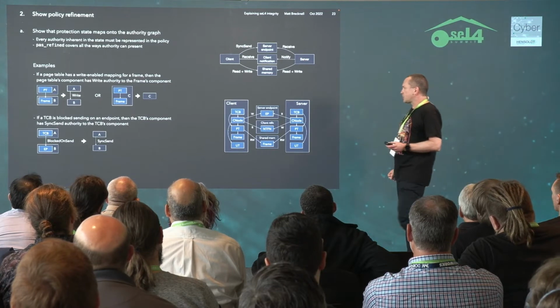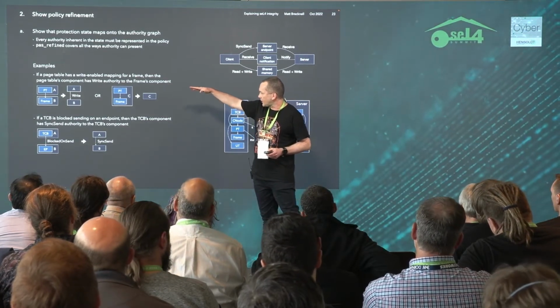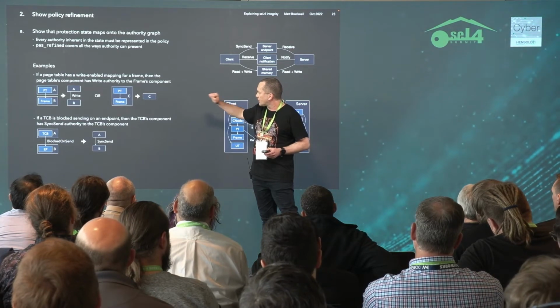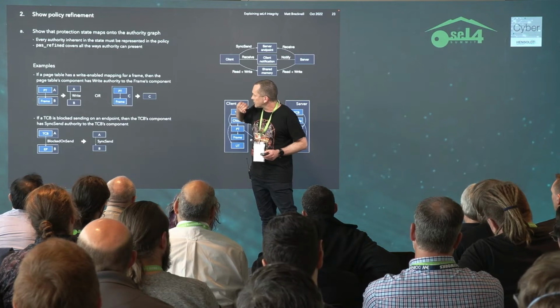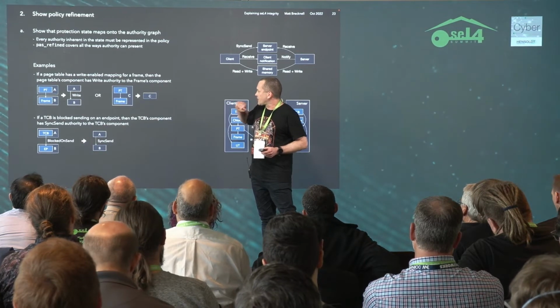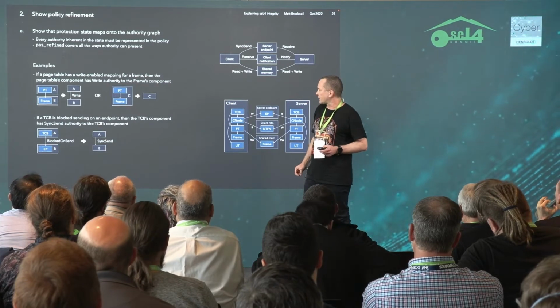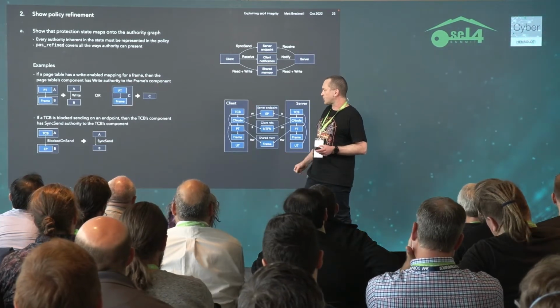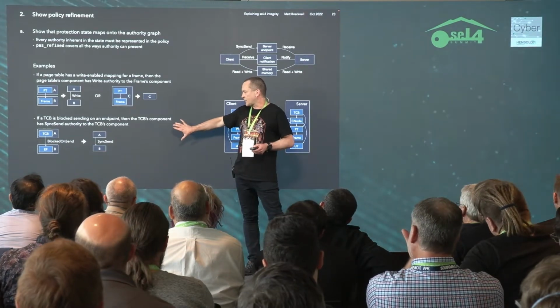A couple more examples. If you have a page table and a frame, then the components must have that right authority. And again, you can just draw the boxes how you want. And a final example, that it's not just about the capabilities.